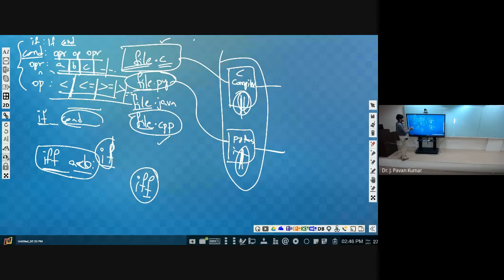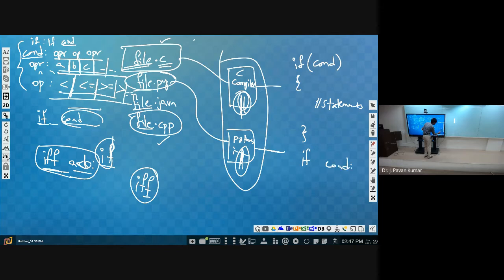constructs. Like in C language, we will be having an if condition like this. If, then some condition, then we will be having an open curly brace, closed curly brace, and here the statements. In Python we will be having if, then space, condition. Then here we don't need to use curly braces, we just have statements.